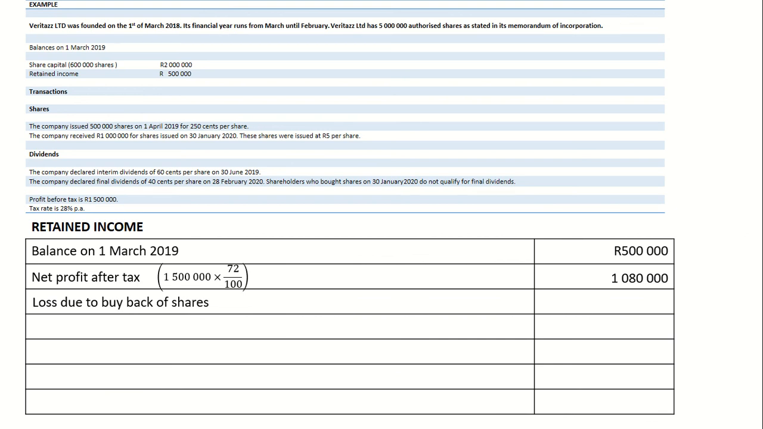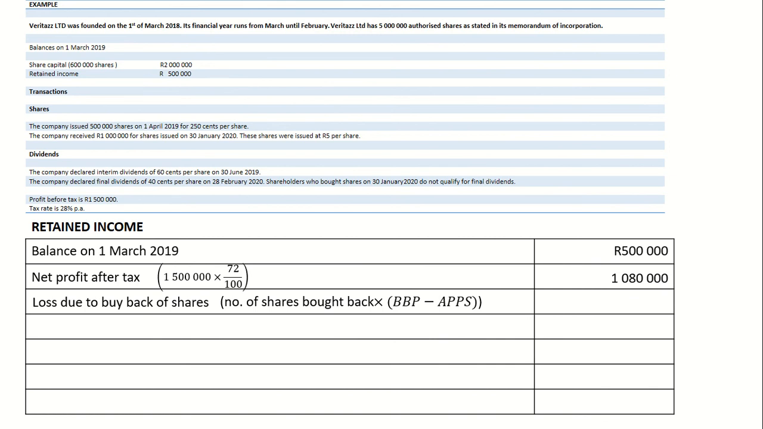The next item in our retained income will be loss due to buyback of shares. You're going to put this in brackets. Normally, this will be when your buyback price is more than your average price per share. It means you paid shareholders more than what you received. That difference will be the one that you record here.